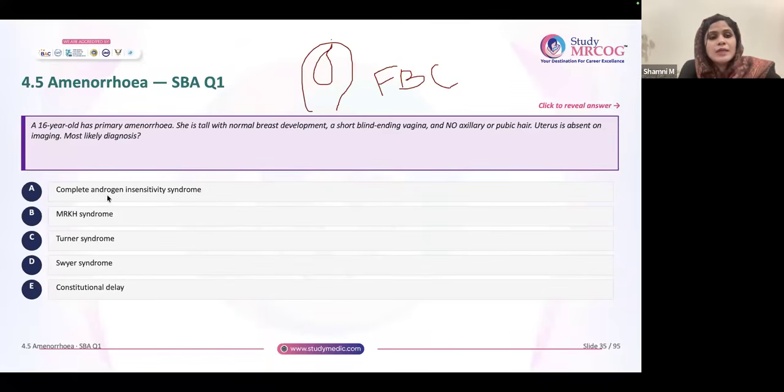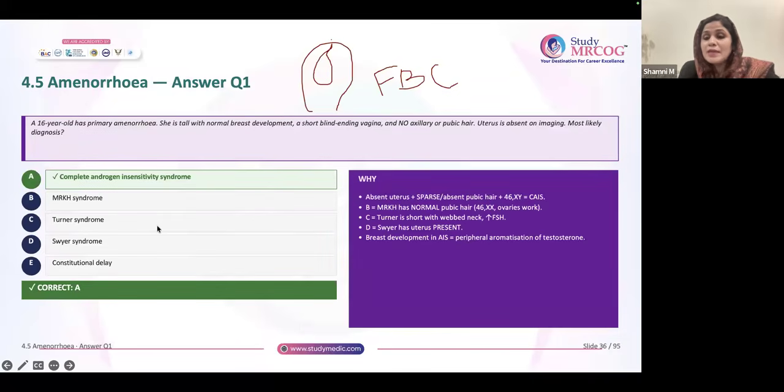Okay, this question, a 16-year-old has primary amenorrhea. She is tall, normal breast development, short blind ending vagina, but no axillary or pubic hair. The typical scenario which I discussed. So primary amenorrhea is there, breast normal, short ending vagina, secondary sexual characters like axillary pubic hair absent. Breast is, however, good development. And when ultrasound is done, uterus is absent. Answer is very simple, and it is complete androgen insensitivity syndrome.